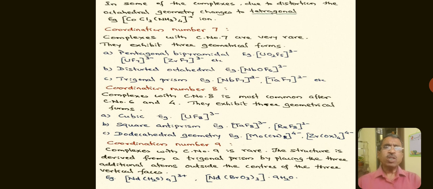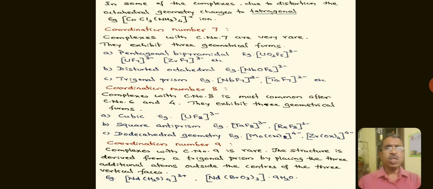Lastly, coming to the complexes with coordination number 9. Complexes with coordination number 9 are rare. The structure is derived from a trigonal prism by placing three additional atoms outside the centers of three vertical faces.